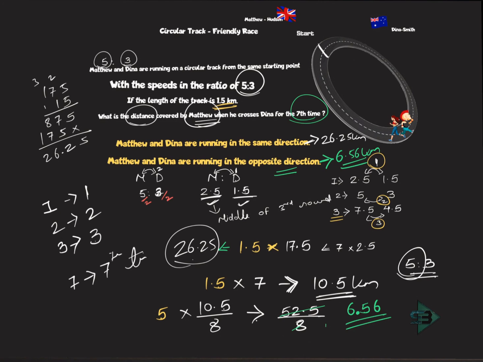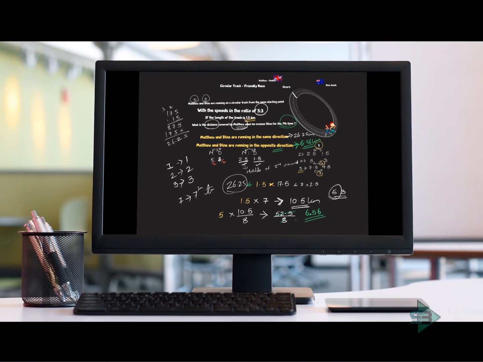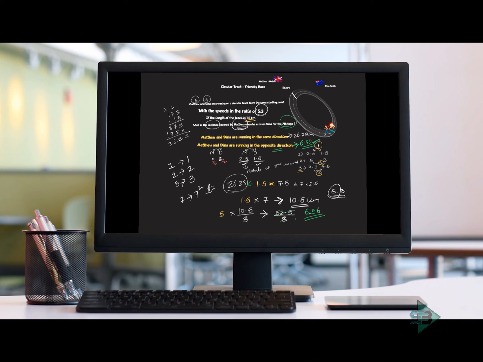Similarly, when will they meet if they are traveling in the opposite direction? Both of them together complete one round when they meet for the first time. So when they meet for the 7th time, both of them together will complete 7 rounds. And in that, what is actually the distance traveled by Matthew? That depends upon the ratio of their speed, and eventually I reach my answers. So just visualize how it is happening, and eventually you will reach your answers.